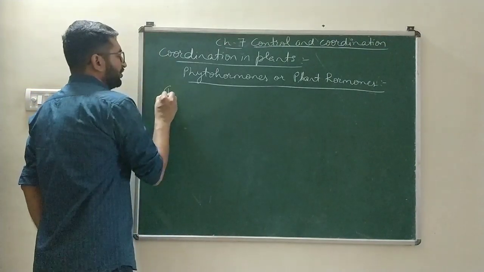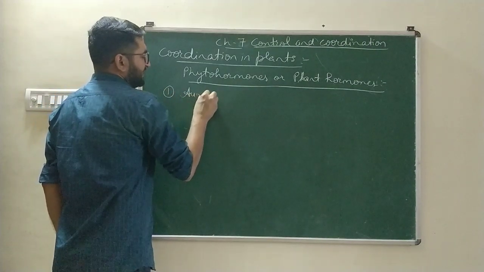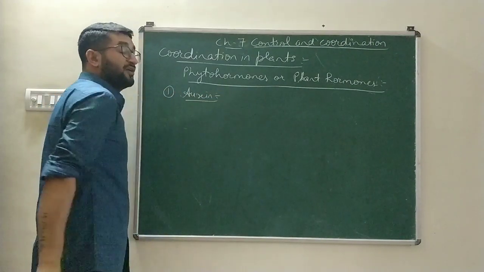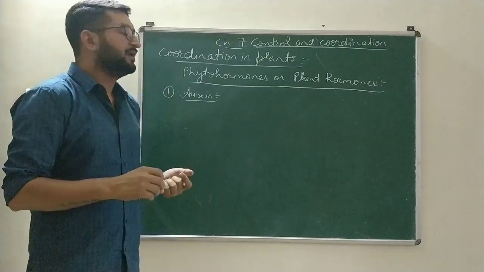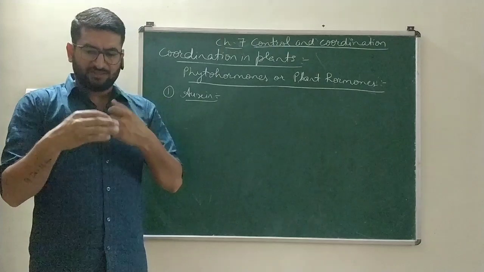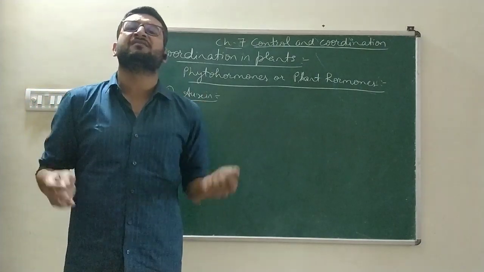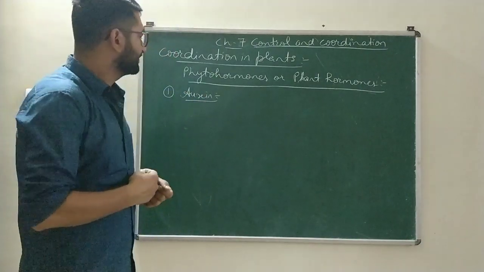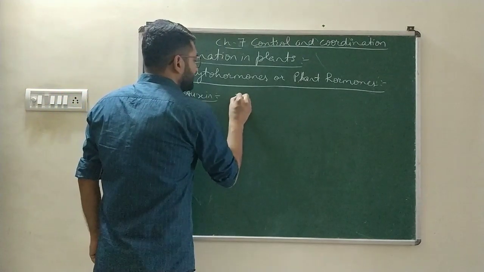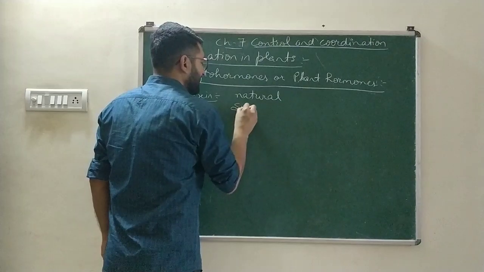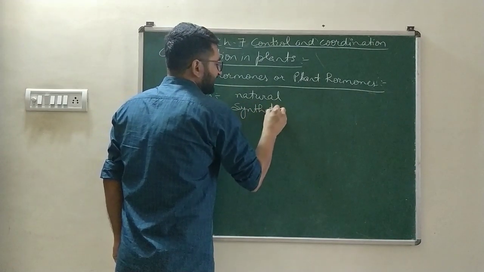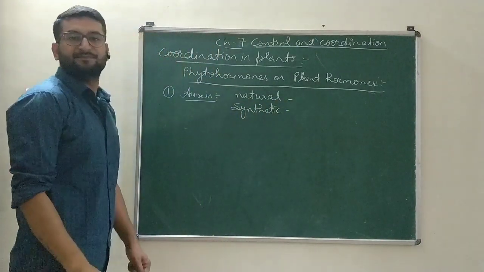The first plant hormone which we are going to study in detail is auxin. Auxin is not a single hormone, it is a group of hormones. Today we know of more than 100 auxins. Auxins are synthesized naturally, and synthetic auxins are also found.